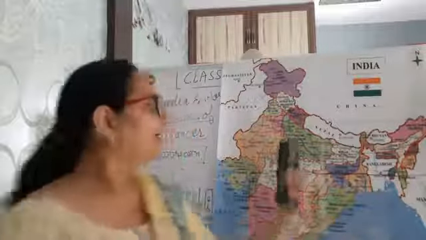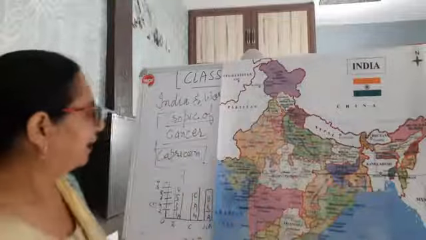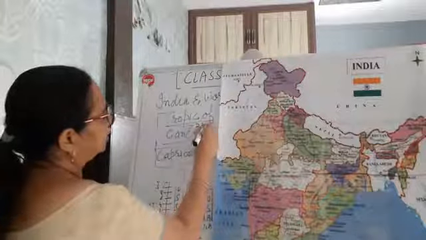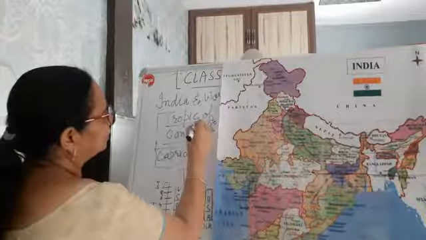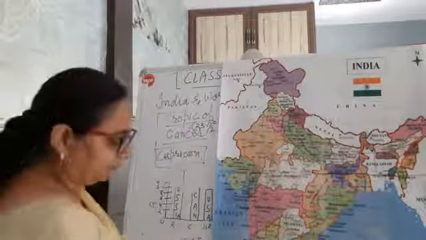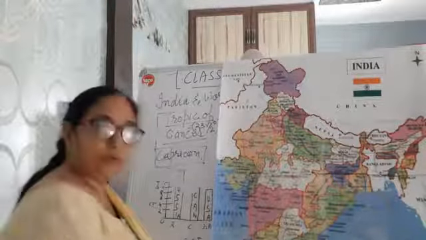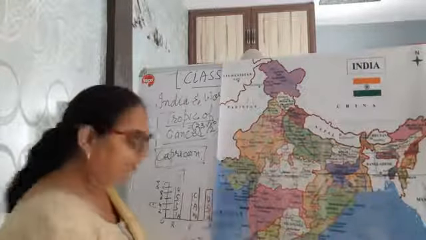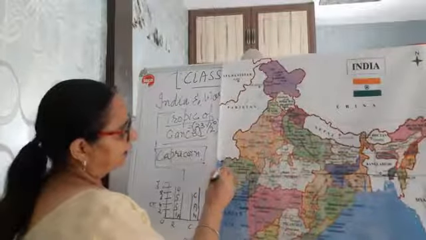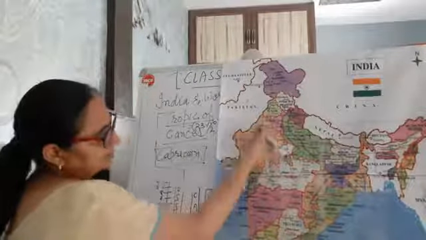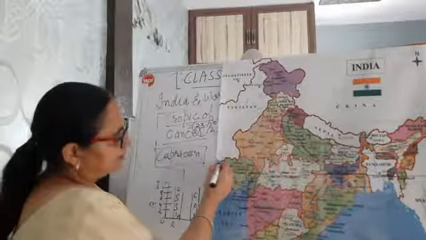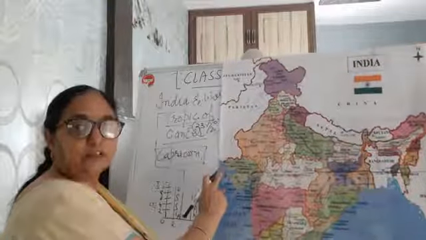Two equal halves. Upper half is this one. I am trying to tell you it is approximately 23.5 degree north. You have to calculate from here. Southern part of India latitudinal value is 8.4 degree. So if you go upper, it is somewhere here to this one, just where the boundary of Rajasthan ends and Gujarat starts, and this water body starts.